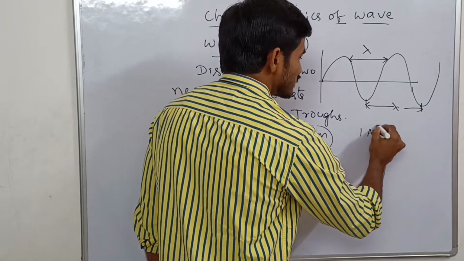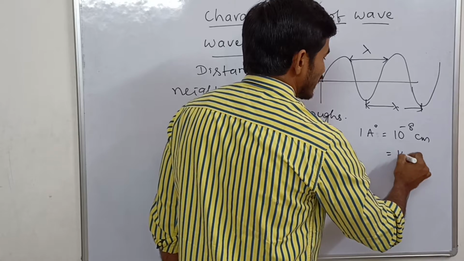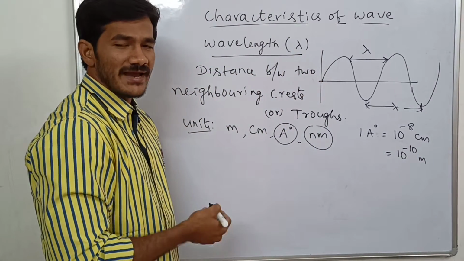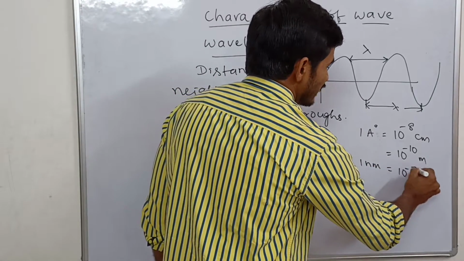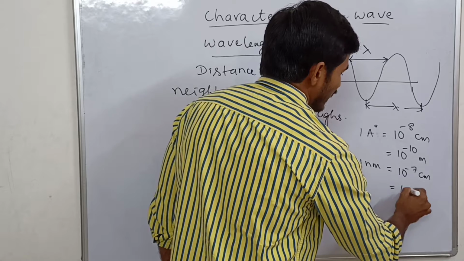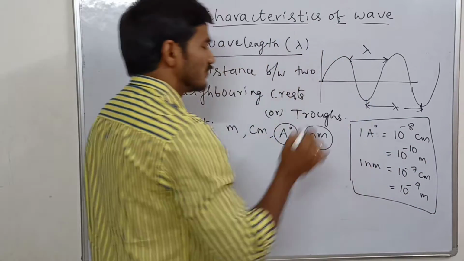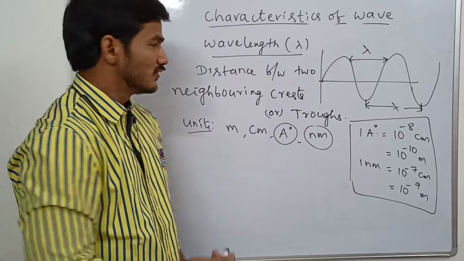So 1 angstrom is equal to 10 power minus 8 centimeter or 10 power minus 10 meter. Similarly, 1 nanometer is equal to 10 power minus 7 centimeter, 10 power minus 9 meter. So these are the conversions from angstrom and nanometer to centimeters and meters.